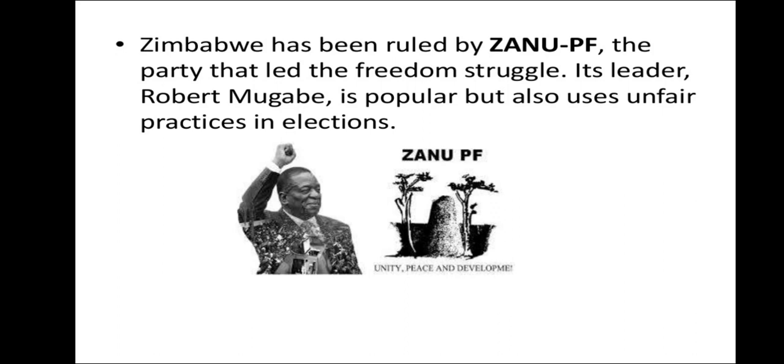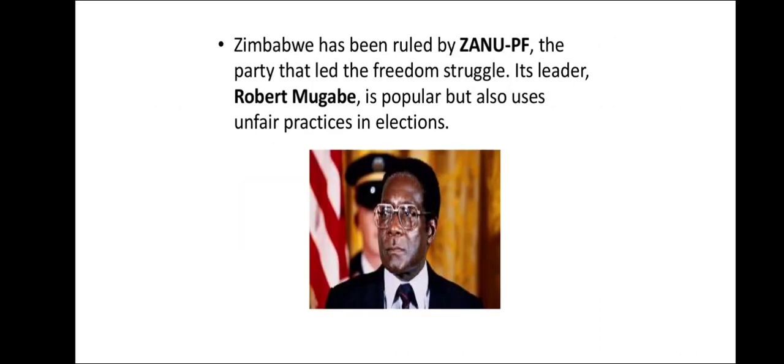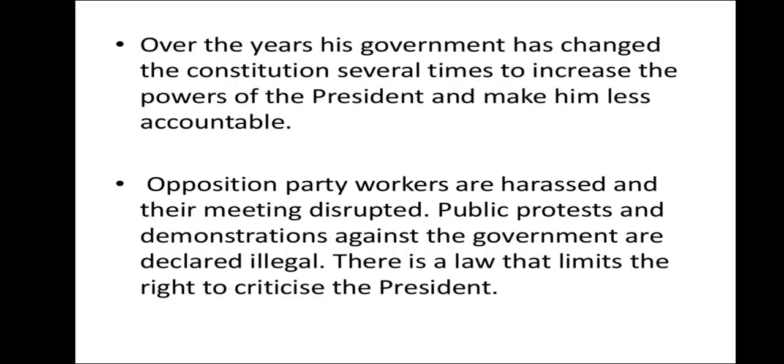Its leader Robert Mugabe is popular but also uses unfair practices in elections, which is not at all a feature of our democratic system. Over the years, his government has changed the constitution several times to increase the power of the president and make him less accountable.